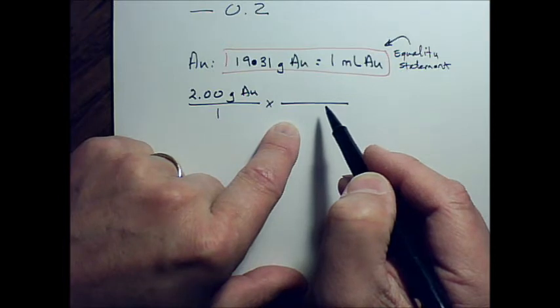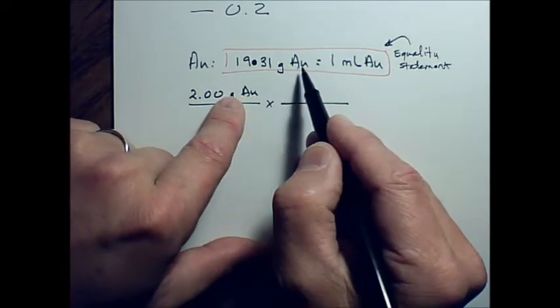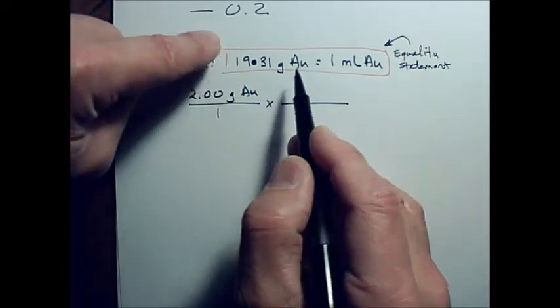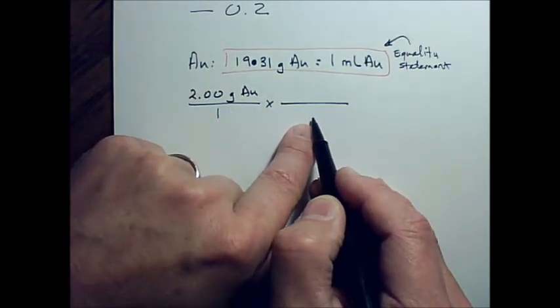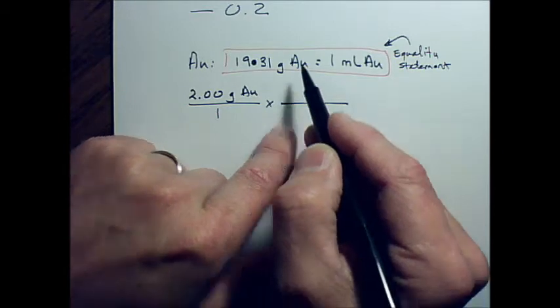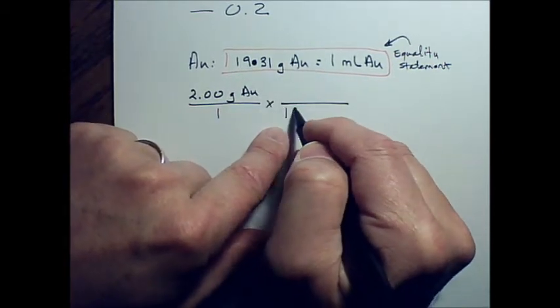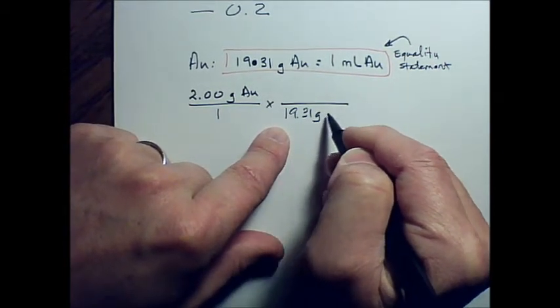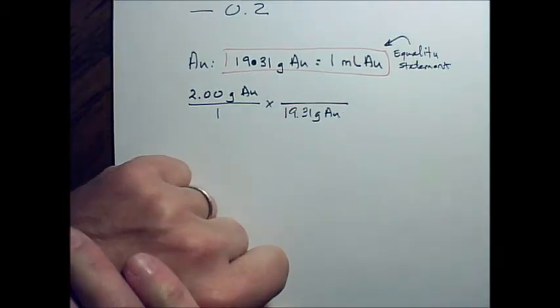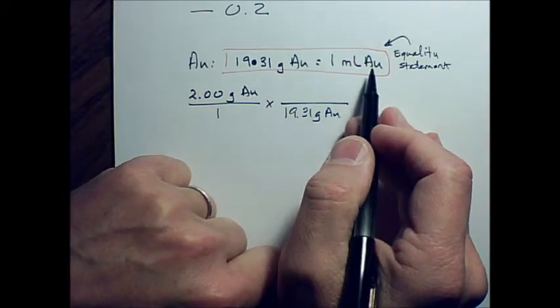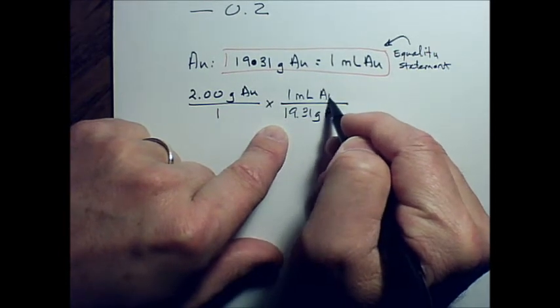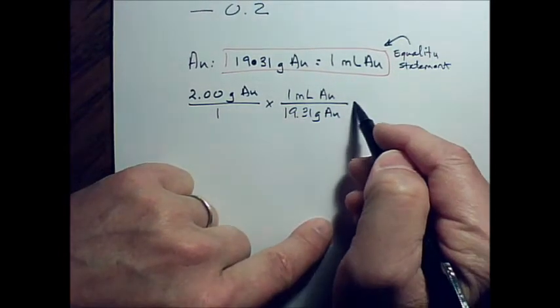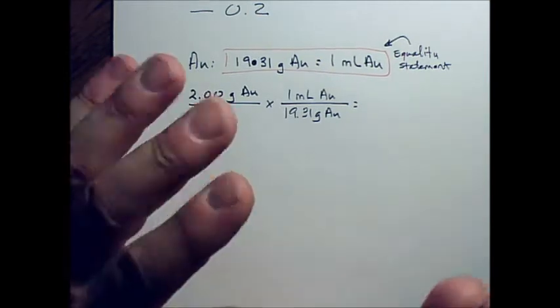You want to find the matching units and species, take the value that goes along with that and put it on the opposite side of the fraction here. Okay? So this part is going to go on the bottom, 19.31 grams of gold. And the other side of the equality statement goes on the top, 1 milliliter of gold. Okay? Now this is the setup.